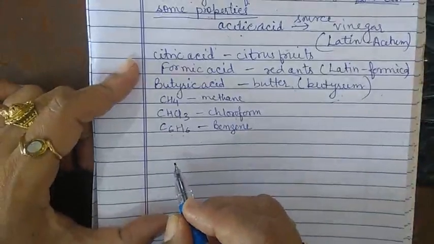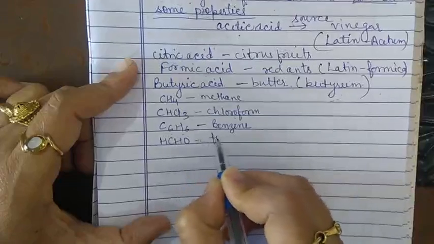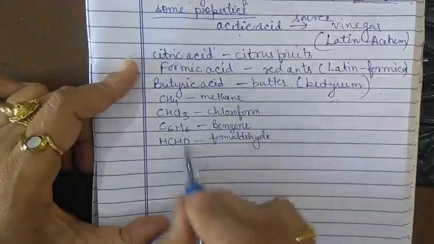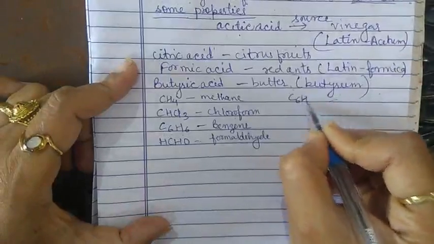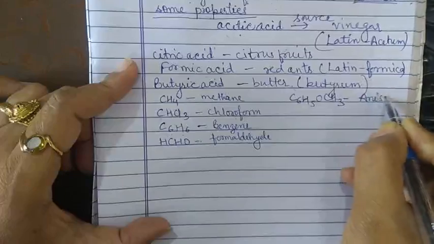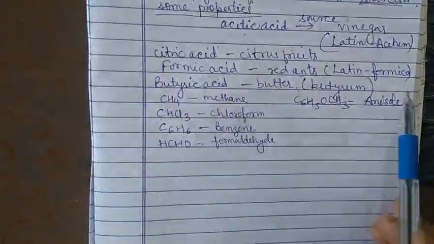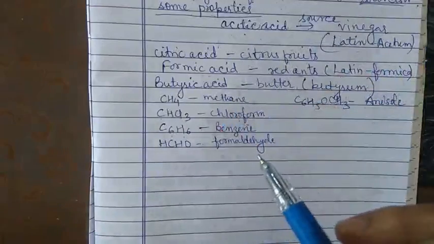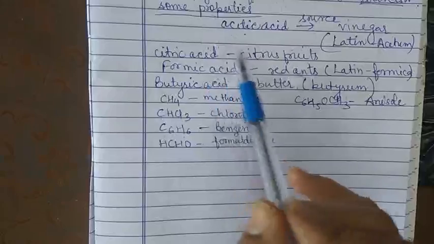And there are so many. For example, HCHO. This one is formaldehyde. And one more example is C6H5OCH3, and its common name is anisole. So these are the common names which we extracted on the basis of the source or on the basis of some properties. These are the common names, or tribal names.